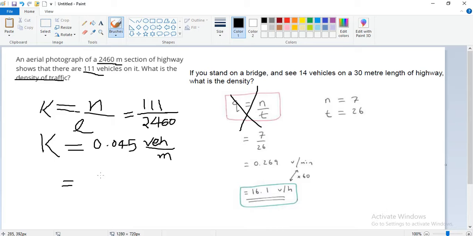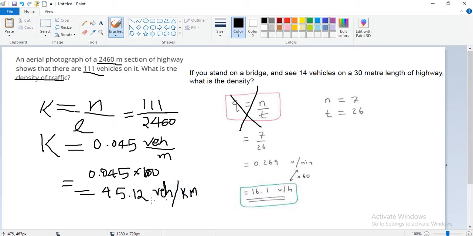Just multiply the given number 0.045 into 1000, and you will get the answer 45.12 vehicles per kilometer.